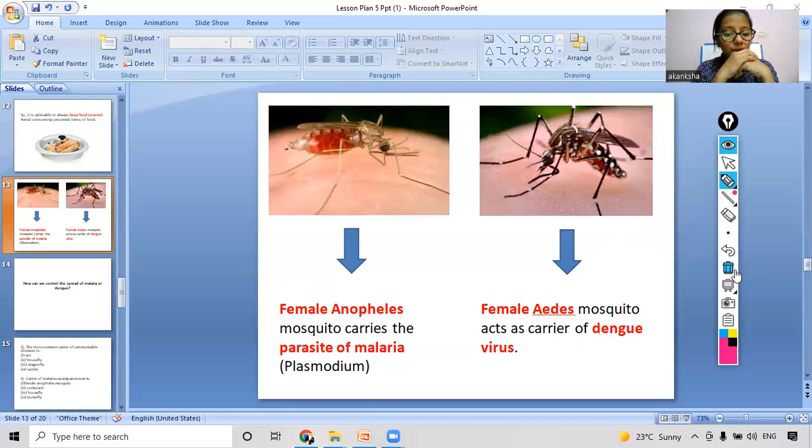Okay, so now I think there is one question from a student: why are these only the female mosquitoes, and not the males? For this, I will look up the right answer, and tomorrow I will answer this doubt of yours. So let's move on ahead to our curiosity question this time. Let's see what our curiosity question is.